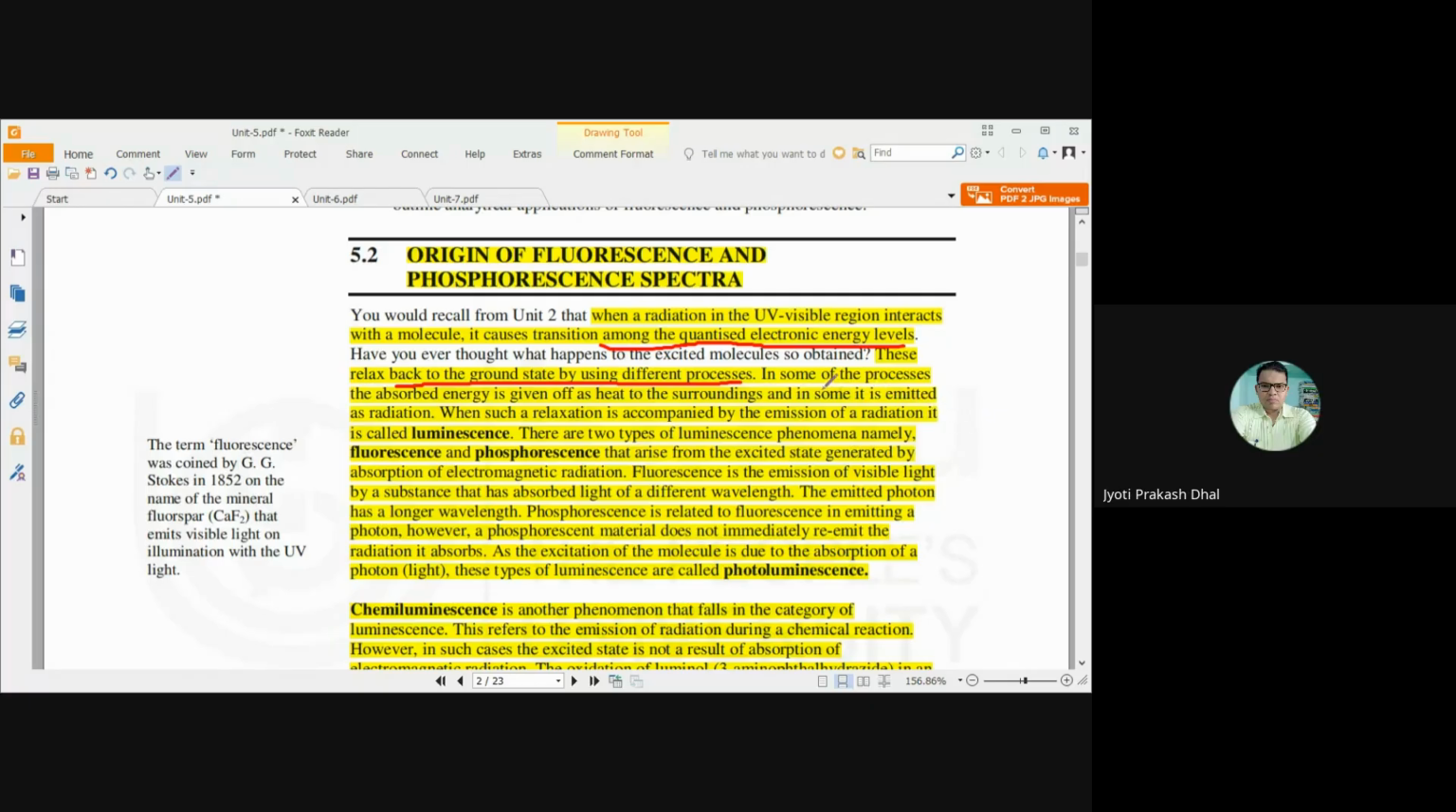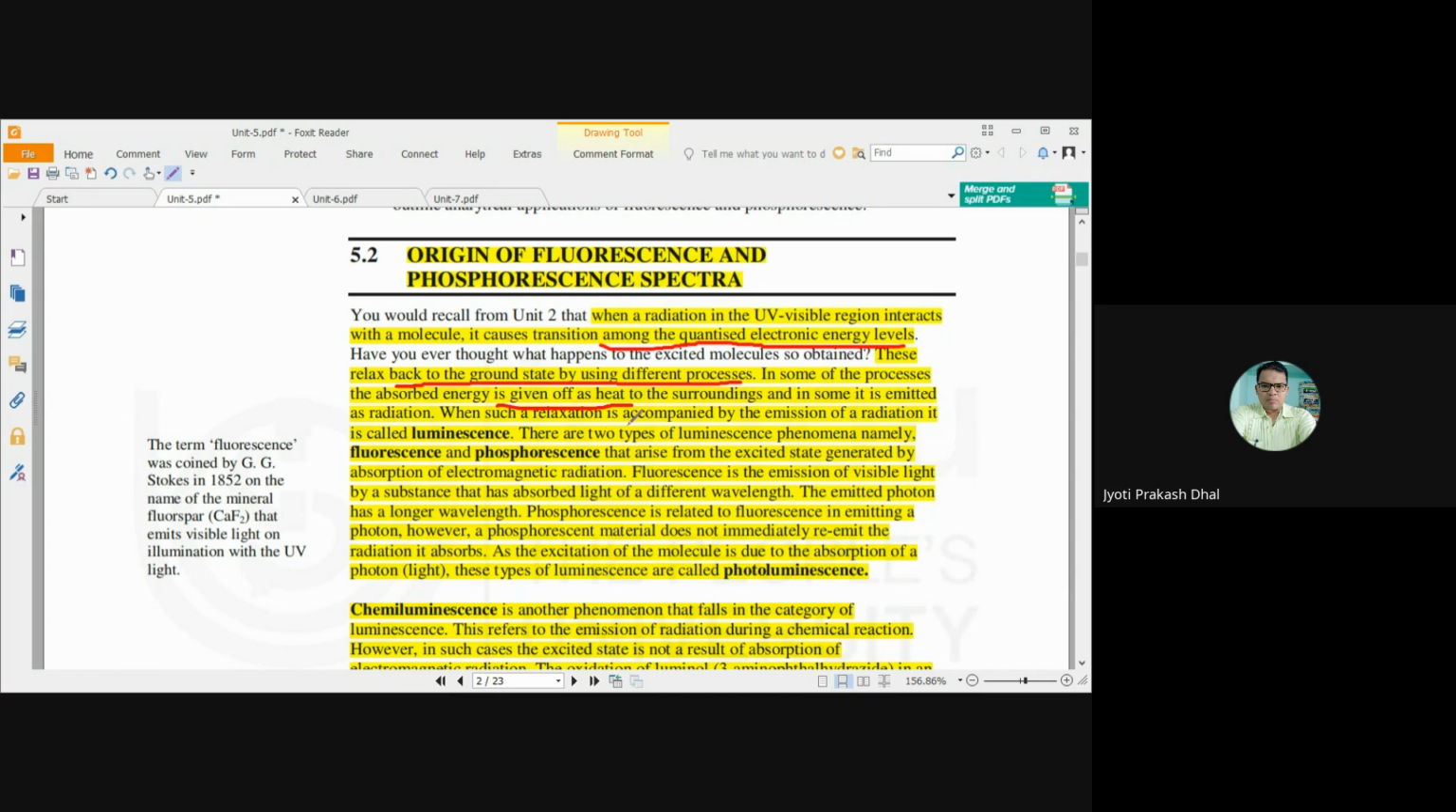So in some of the processes, the absorbed energy is given up in the form of heat to the surroundings, and in some of the processes it is emitted as radiation. That means when the molecule comes back to the ground state from the excited state, it can lose the absorbed energy in the form of heat or in the form of radiation.